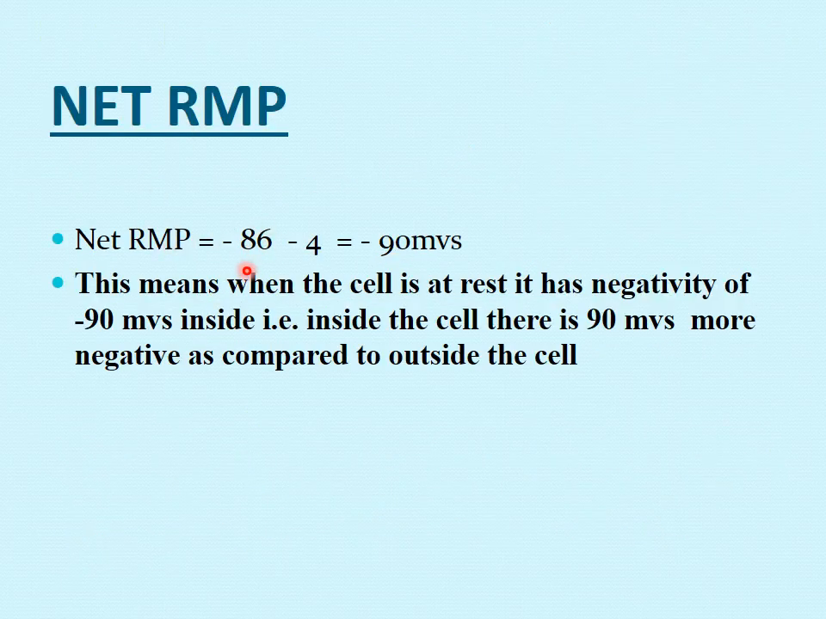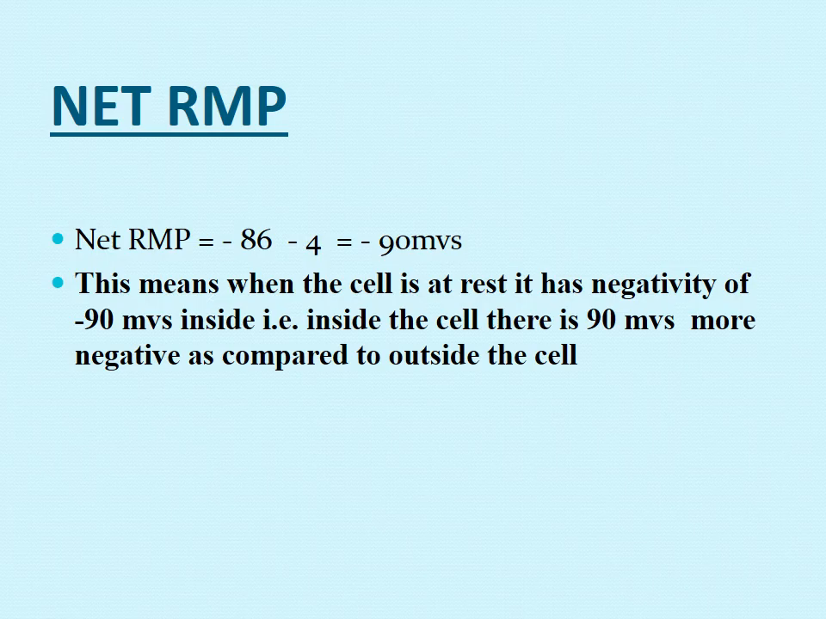So net RMP is calculated. Minus 86 is contributed by both the sodium and potassium passive movement, and minus 4 by the sodium potassium pump, and it will give you minus 90 millivolts. This shows that our cell in the resting state is 90 millivolts more negative inside as compared to outside the cell. The cell inside in the resting state is always minus 90 millivolts, meaning there are 90 millivolts more negative ions inside as compared to outside. It's in the resting state.